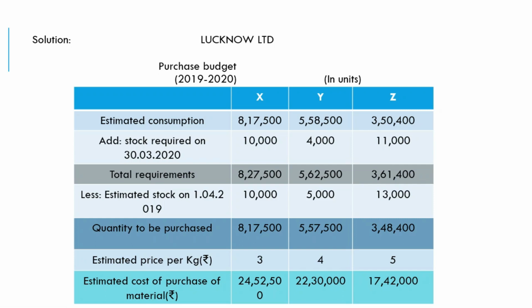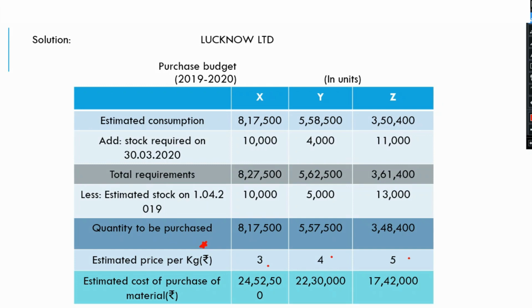The quantity to be purchased amounts to 8,17,500, 5,57,500, 3,48,500. So this is the quantity to be purchased. This is what we find out in the purchase budget, and we multiply it with the estimated price of the materials: 8,17,500 into 3, 5,57,500 into 4 and 3,48,400 into 5.